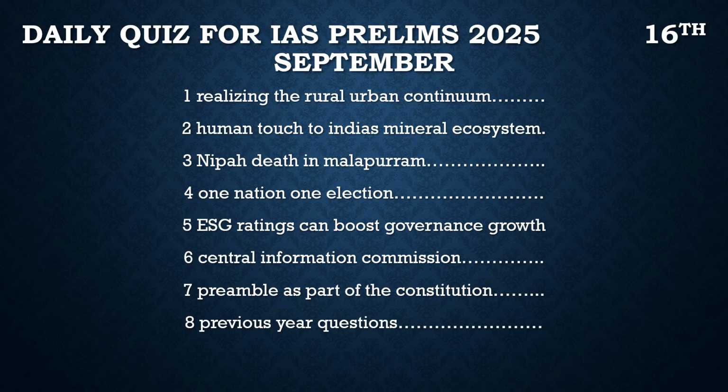Earlier, these mineral blocks were granted through allocations, but because of interventions from the Supreme Court, this was changed into auctions. When the government grants these mineral blocks to any company, there are concerns that it would impact the ecology of that particular area.